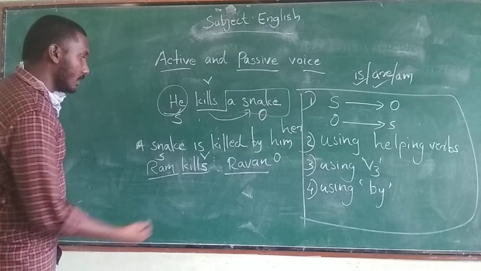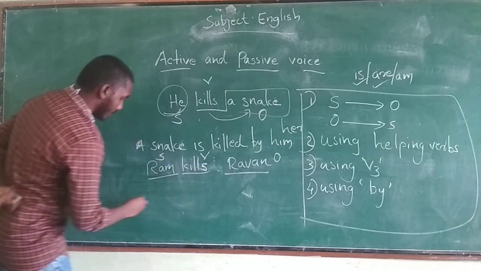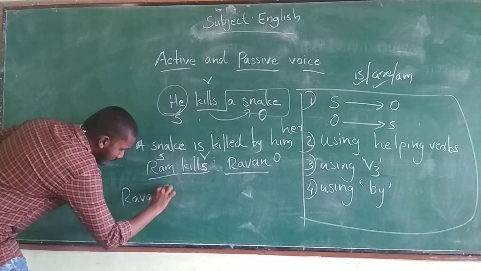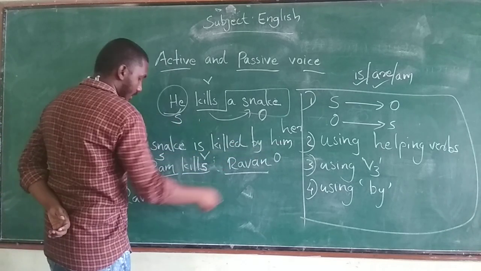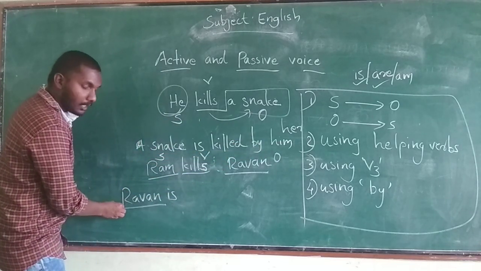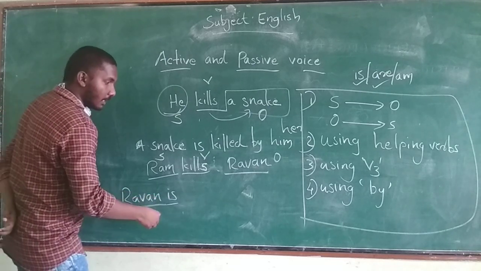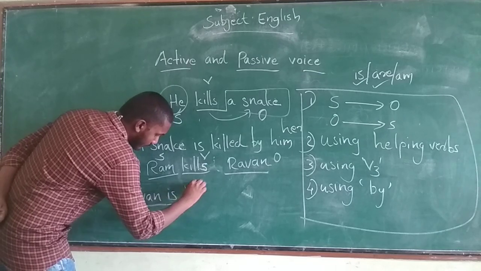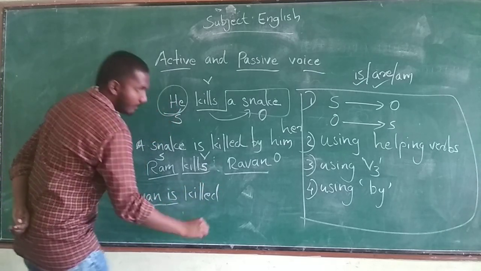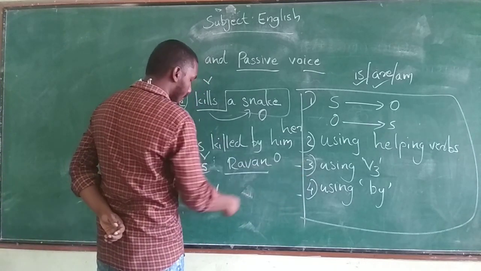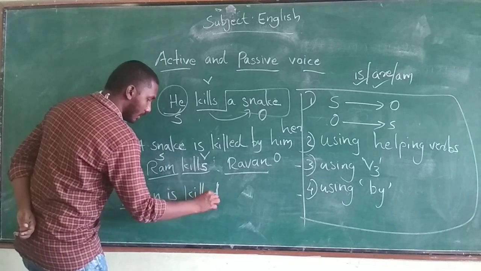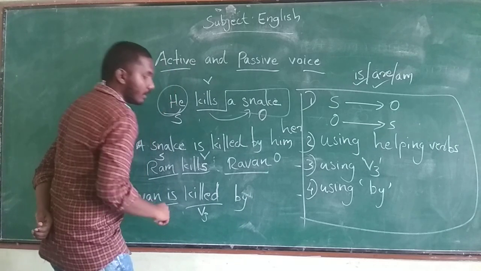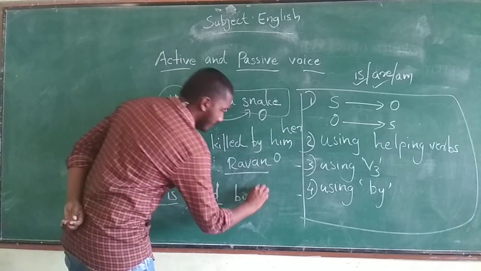Let us convert. See, object will come at the first of the sentence. Ravan is, and we are using a helping verb. Subject is singular, object is singular, therefore we are using is there. Then is, and the third form of the verb, killed. Then we are using by. Therefore, we use the third form here. Then V3. Then by. Then the subject, Ram.